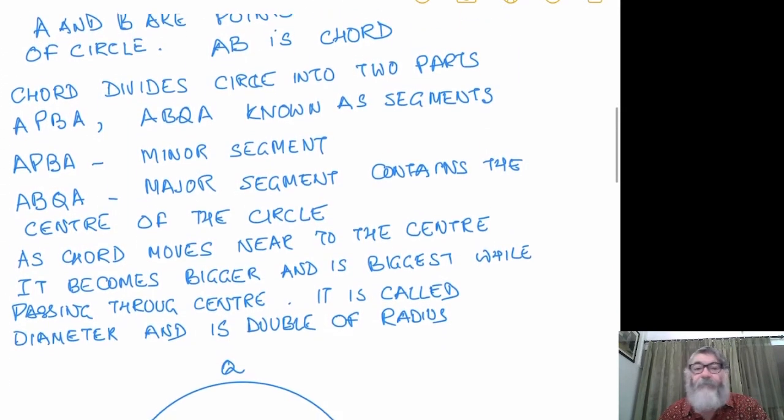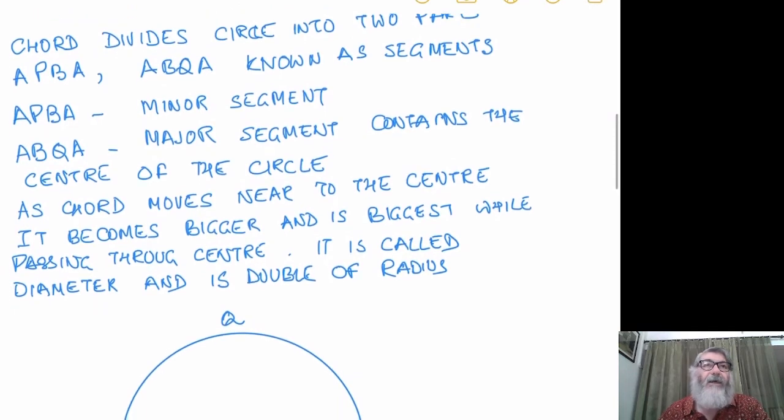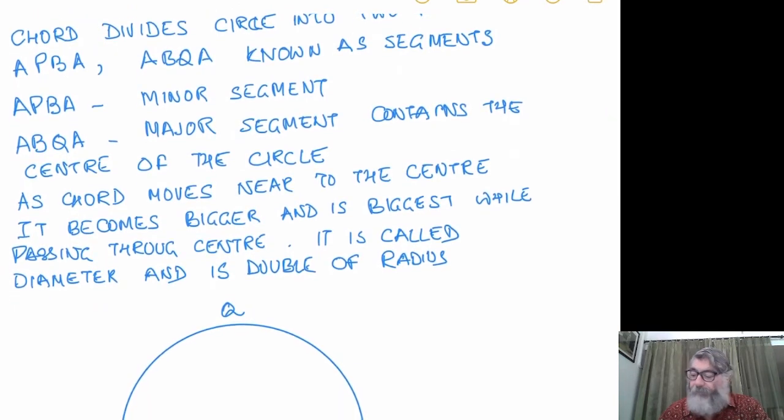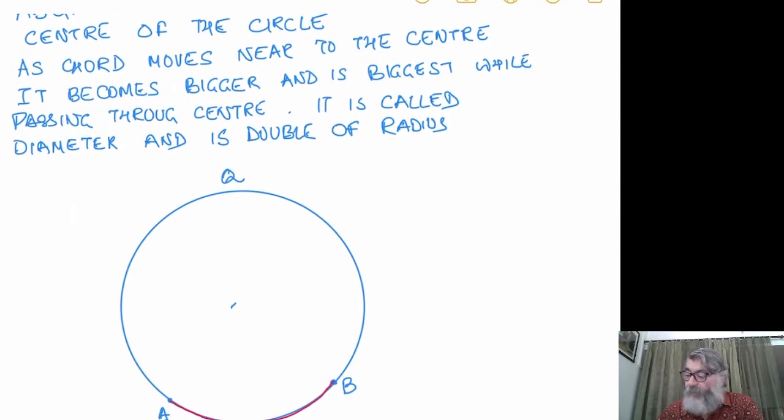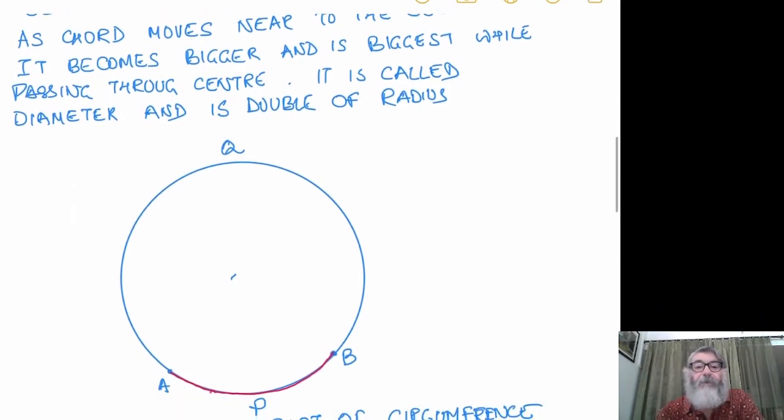It is very important because we will be doing a lot of theorems based on segments. So it is necessary to understand what a segment is. After this, I've just brought it up. Just see the arc. What is an arc? It's again part of the circle. O is the center of the circle here.